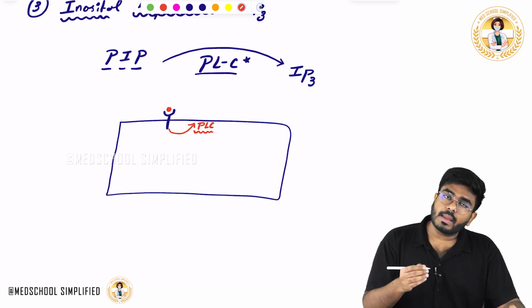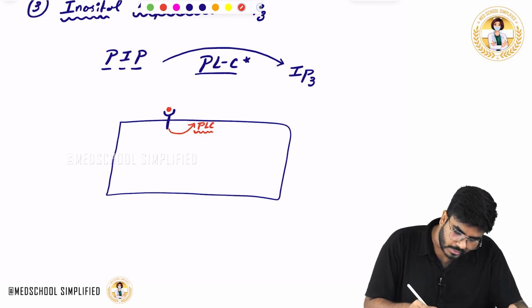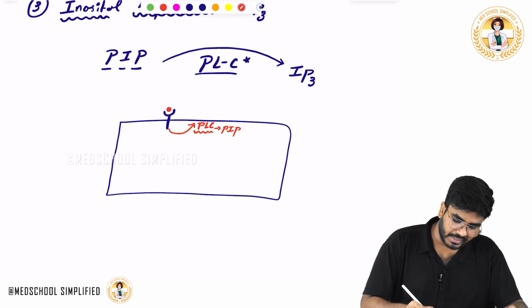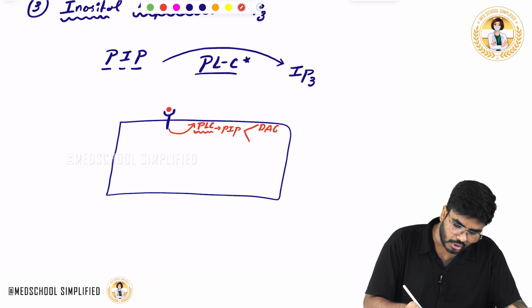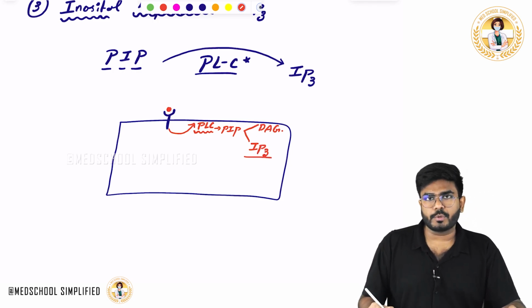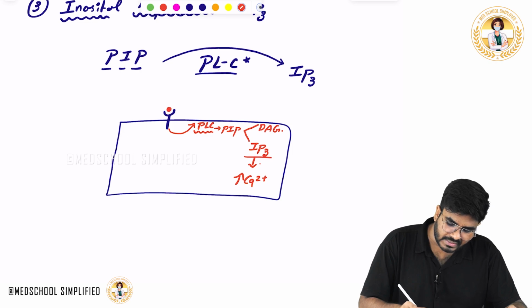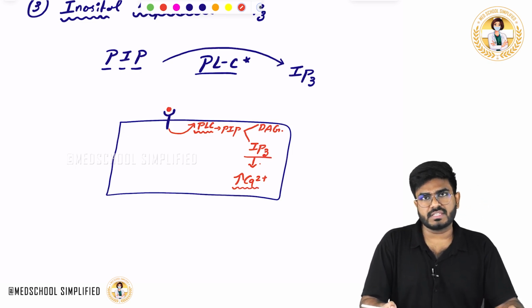It is going to break the membrane phospholipids into two components. The PIP, phosphatidyl inositol bisphosphate, is going to break down into two substances called diacylglycerol, DAG, and IP3, inositol triphosphate. This is how the inositol triphosphate is produced within the cell. At the end of the day, this inositol triphosphate increases the intracellular calcium levels, and this intracellular calcium is going to bring the changes within the cell.